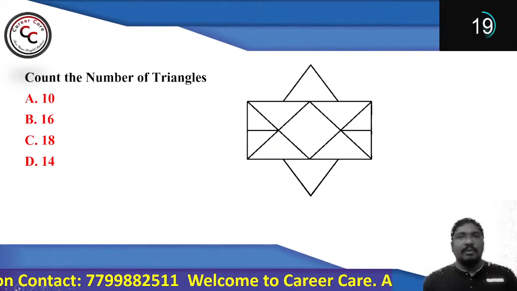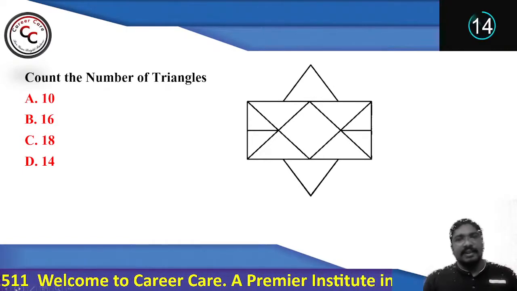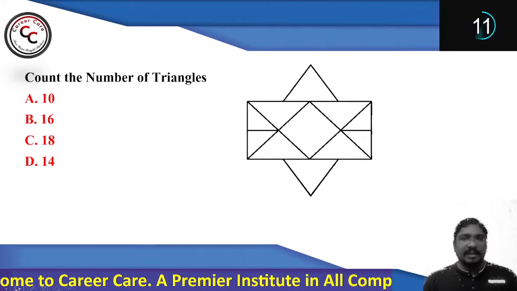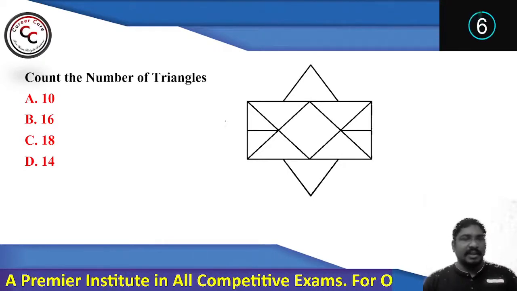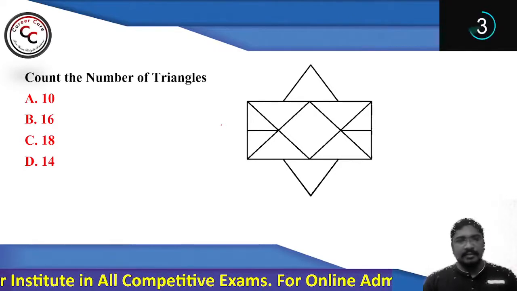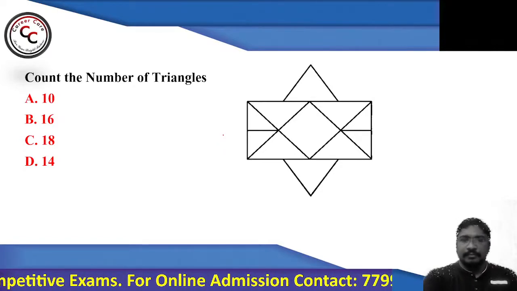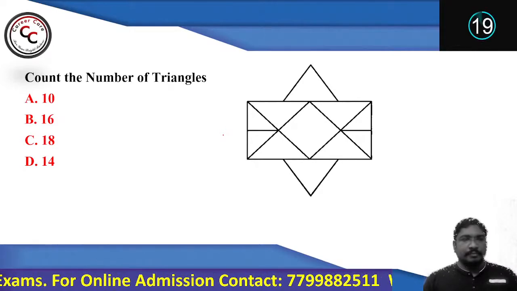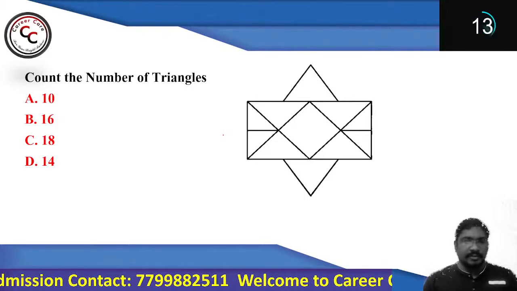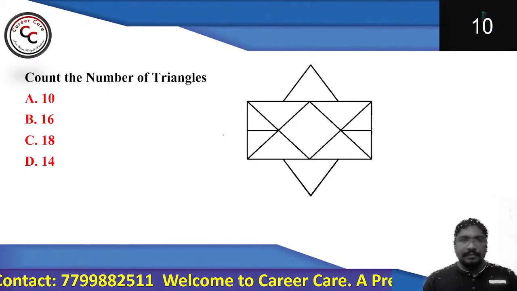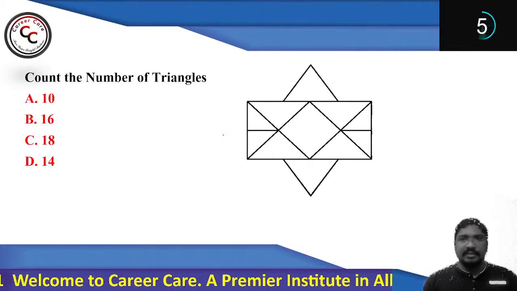Now let's go for the last question of today's session. Go for this question and just count the number of triangles and tell me. For this question, I'll be giving you 1 minute. Let's see how many of you will tell me the correct answer. Quickly check and tell me. Yes, 57 is the answer for the previous question. Count the number of triangles for this particular question.